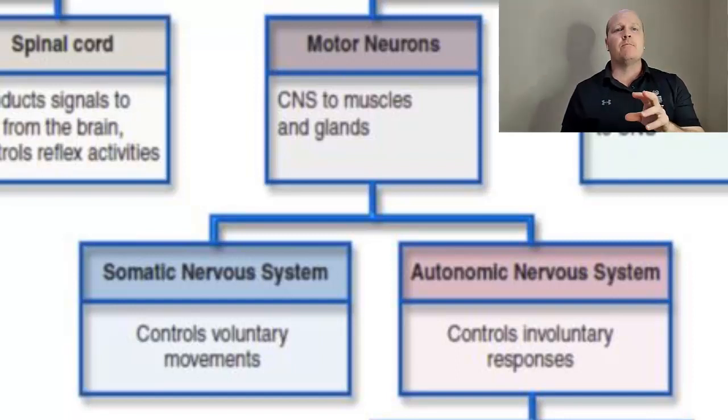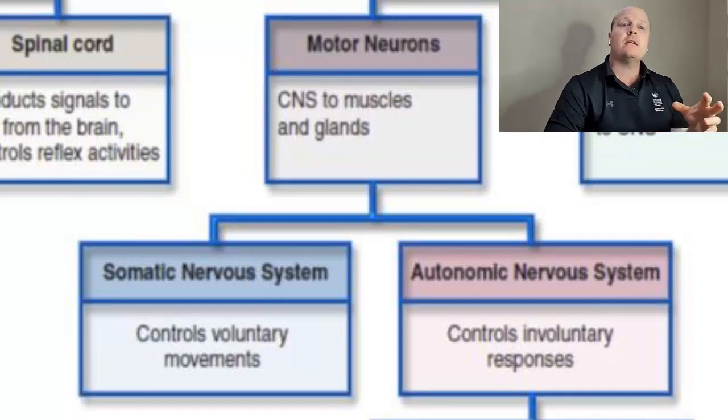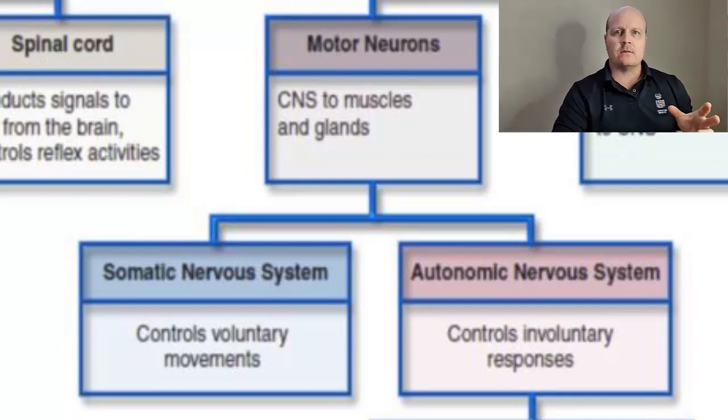The other part of our motor nervous system is the autonomic. So autonomic means automatic, so we can't control this. So this is all our involuntary responses. So smooth muscles, glands, cardiac muscles, they're the obvious ones, the things that we don't think about. Our heart beats without us having to think about it.